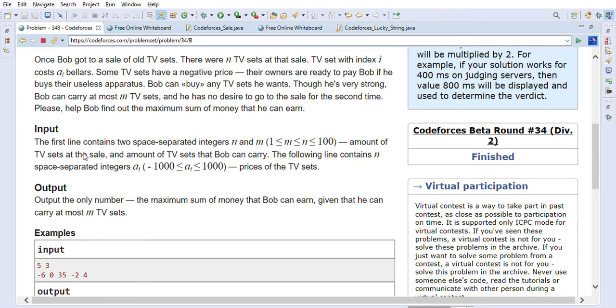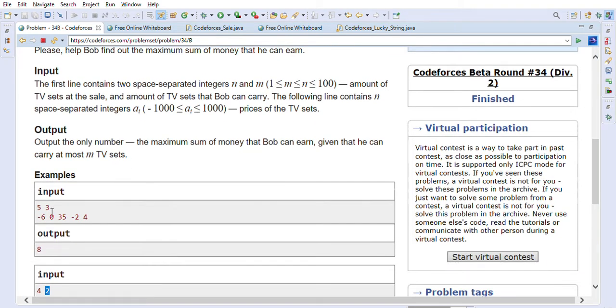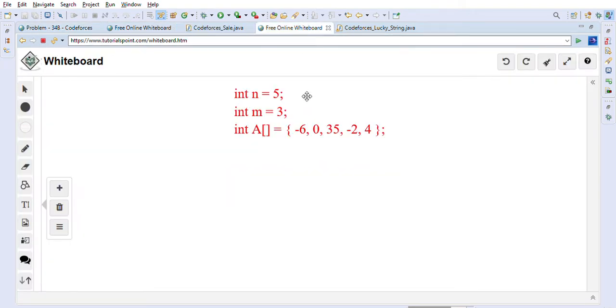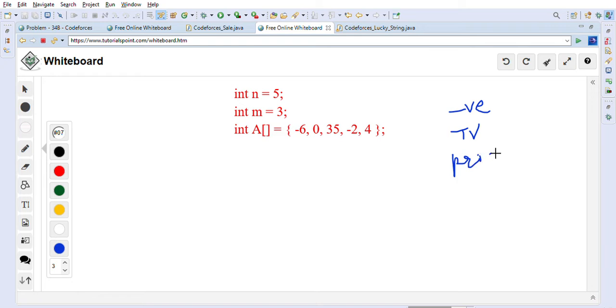So let's go to the whiteboard and look into this first example. We will discuss how we can solve this problem. This is the input that is given to us. To solve this problem, we are interested in finding the negative values, negative TV prices, because that much money Bob can earn back.